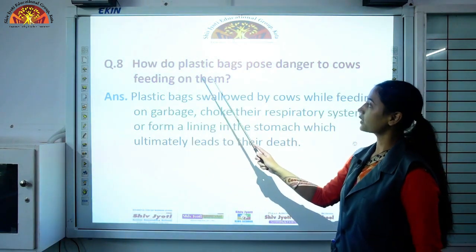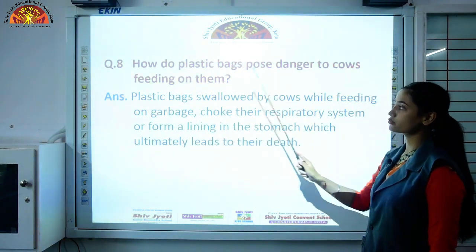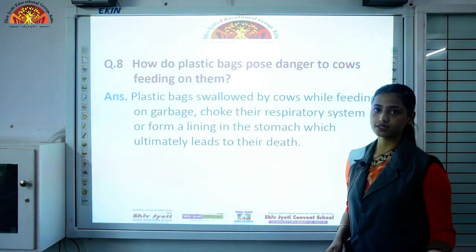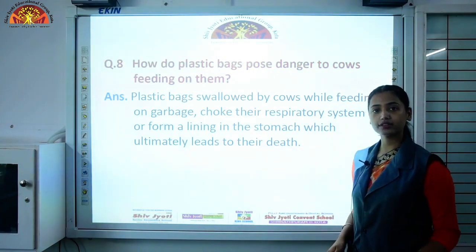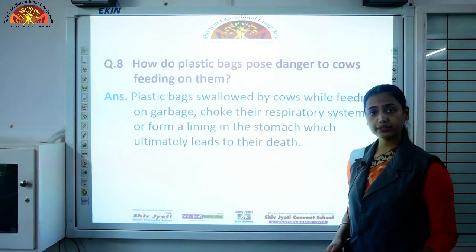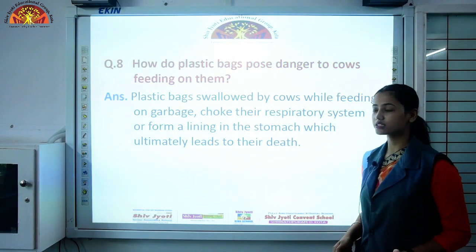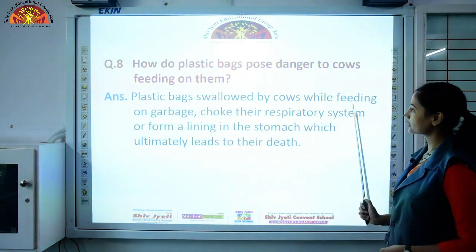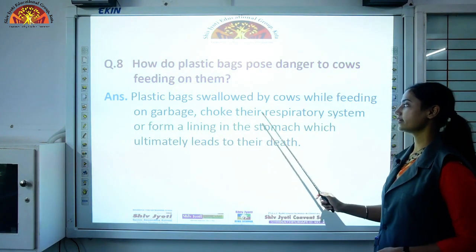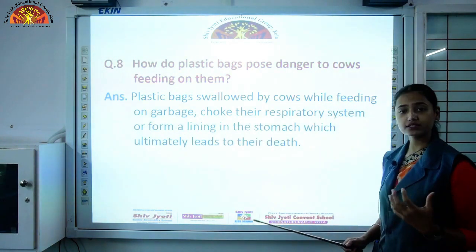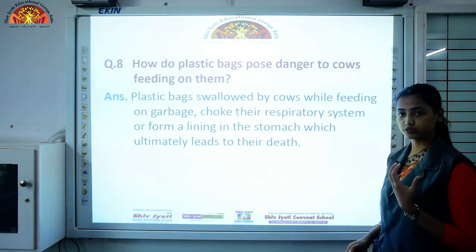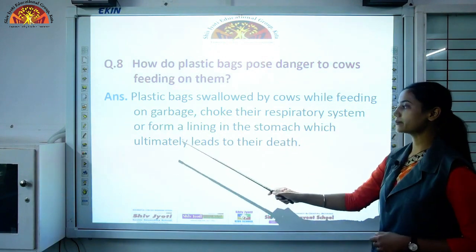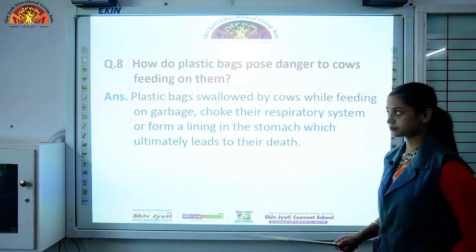Question 8, how do plastic bags pose danger to cows feeding on them? You have seen that plastic waste is all around us and the cows feed on it. So there is danger to them because plastic is not an edible substance. Plastic bags swallowed by cows while feeding on garbage choke their respiratory system. Choke means it blocks their respiratory system, the windpipe, or forms a lining in the stomach which ultimately leads to their death.